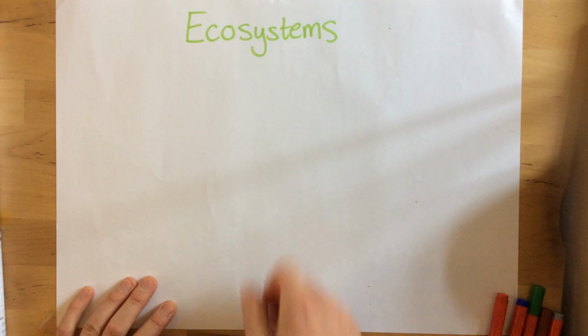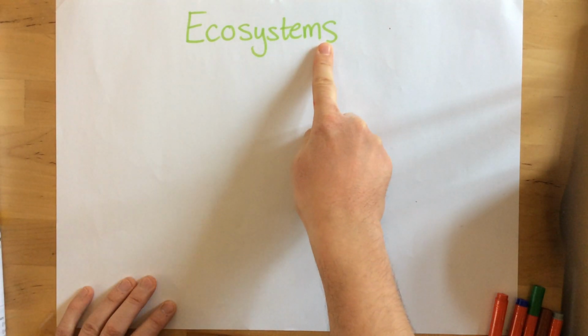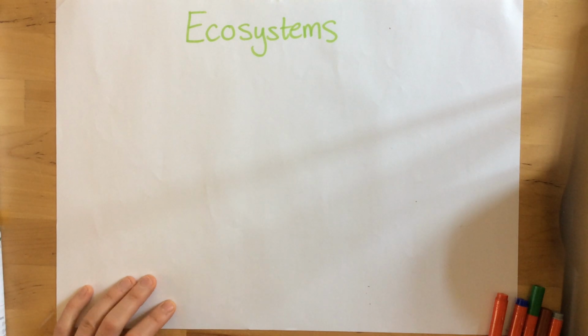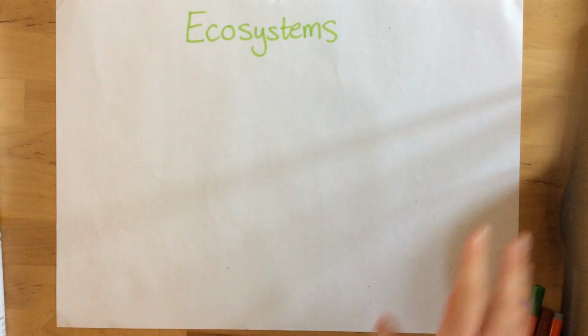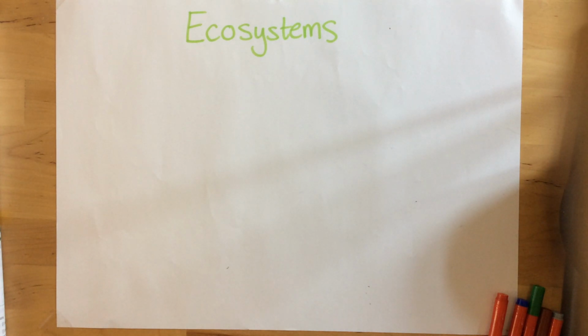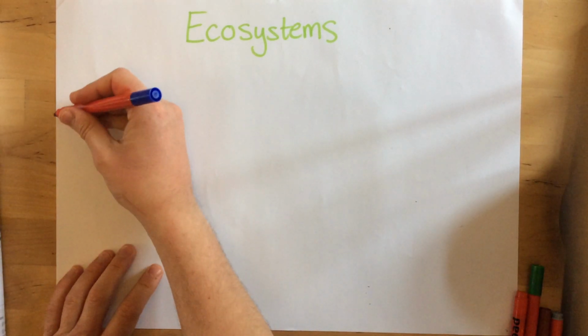Okay, today I'm going to talk to you about ecosystems. An ecosystem is a community of living things along with all the non-living things in an area where they live. An example of an ecosystem could be a jungle, a woodland, or even something as small as a pond. In fact, the example that we're going to look at today is of a pond.